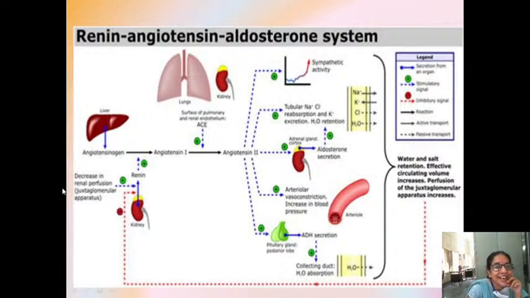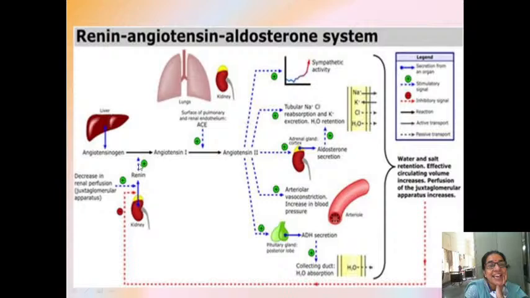Decrease in renal perfusion: kidneys are not getting enough blood because your blood pressure is low. So what will it do when the arterial pressure is low? Kidneys release renin from the juxtaglomerular cells, which are part of the cells in the kidney. They release renin. So kidneys are not getting a good amount of blood supply. The blood pressure to the kidneys is low, so the kidneys will sense it and release a substance called renin.